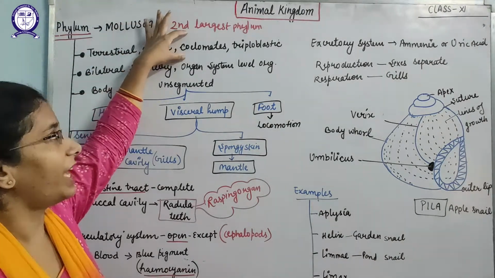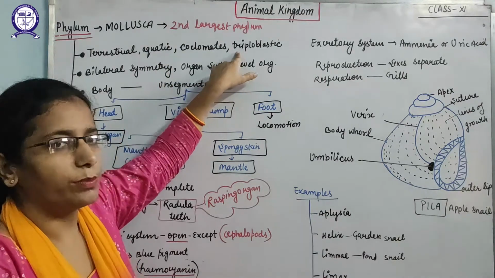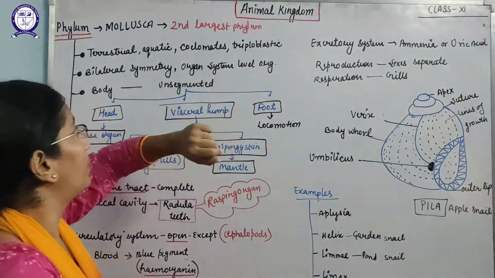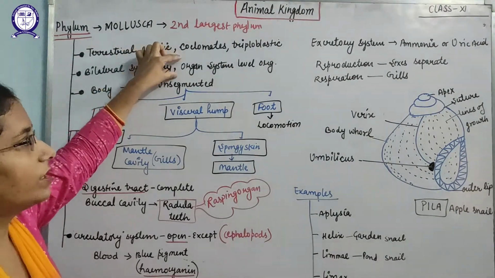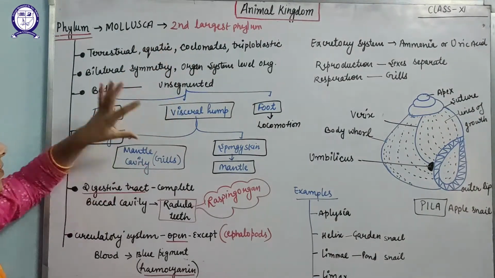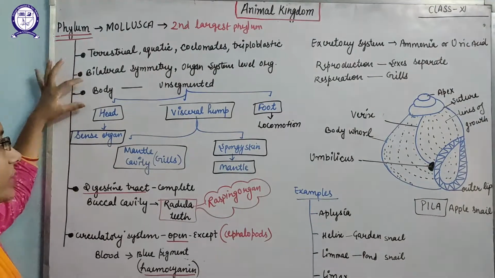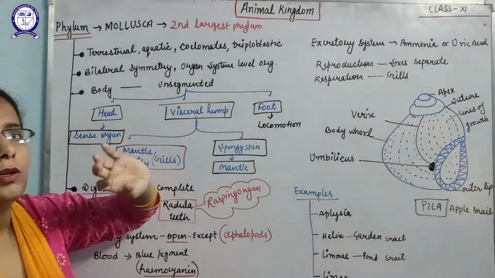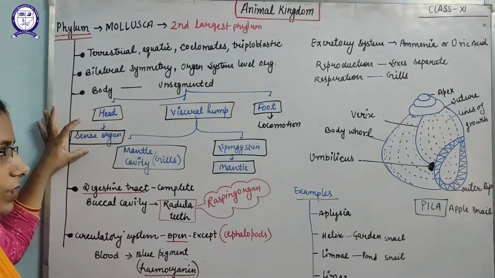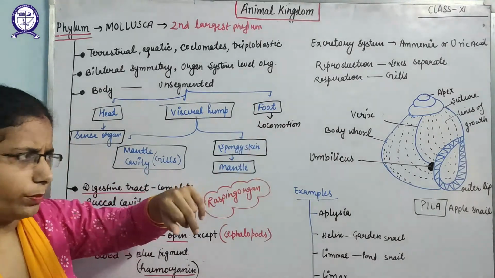These have a body cavity, that is why they are known as coelomates. These have three germ layers, that is why they are known as triploblastic. They have bilateral symmetry, a well-developed organ system, and organ level organization. The body is unsegmented. It means the body is divided into three parts: head, visceral hump, and foot. The head has the sense organs, whereas the foot helps in locomotion from one place to another.